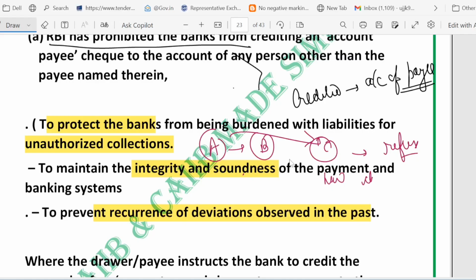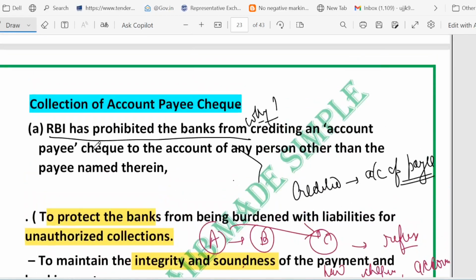So it will ask Mr. A to give a new check or have the account payee restriction withdrawn. To withdraw the account payee restriction, the bank won't just transfer the money to Mr. C. That would be risky and against the RBI rule. So what we have just gone through, let me summarize.